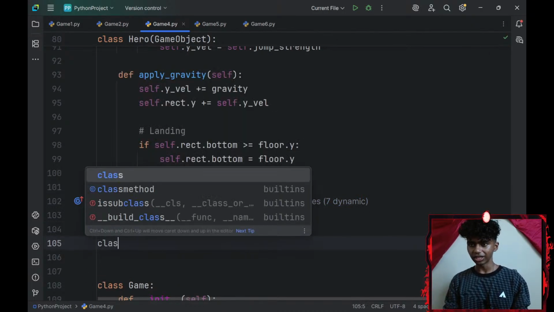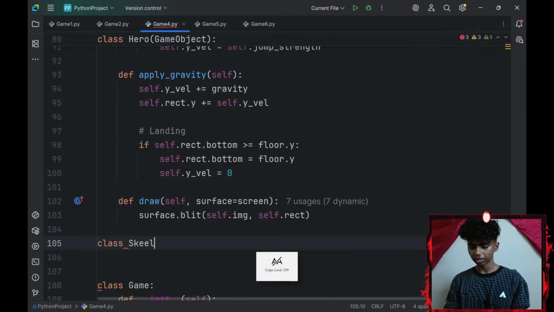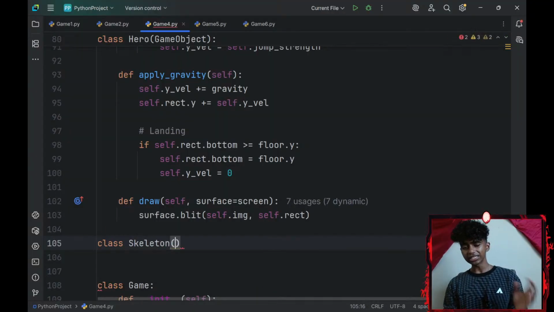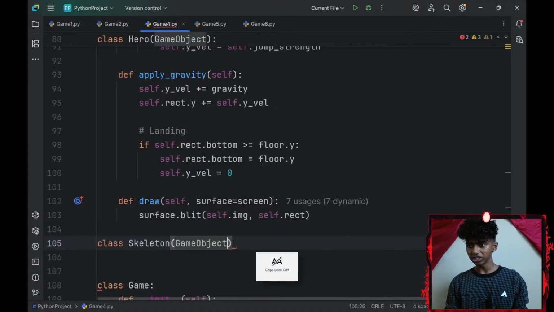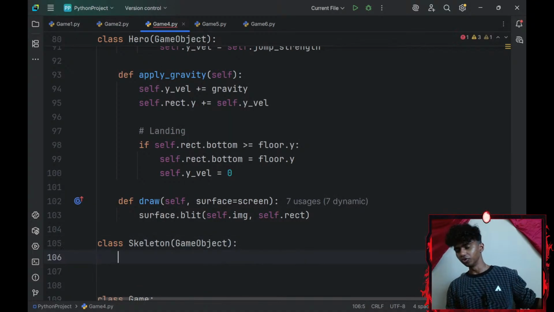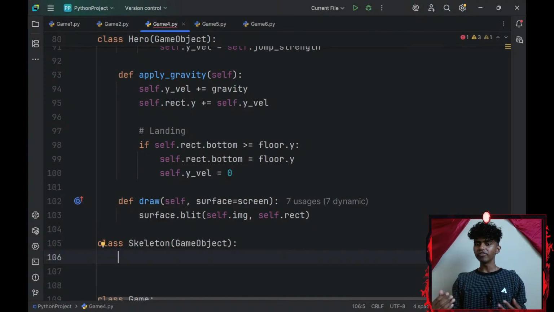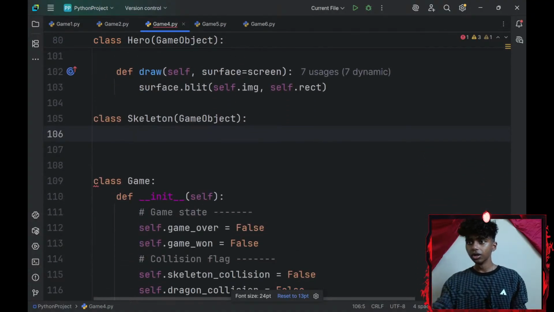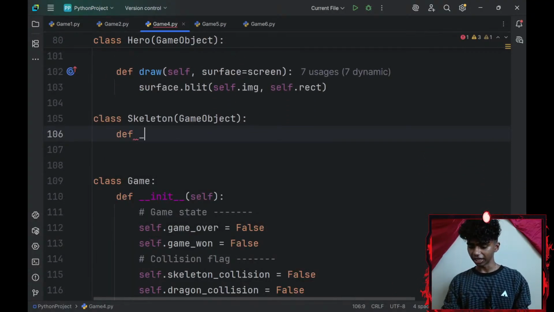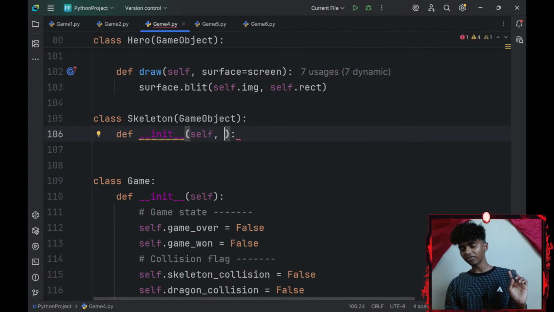Now let me go ahead and create a class for my skeleton. There we go. My skeleton class is going to inherit from my game object class, which inherits from my move class. So I'll have the methods and attributes of my move class and my game object class, if that made any sense. Then let me go ahead and define a dunder init constructor. My dunder init will have a few parameters.